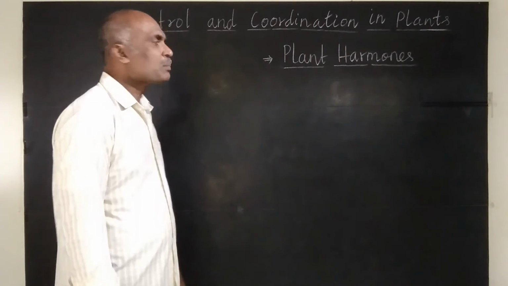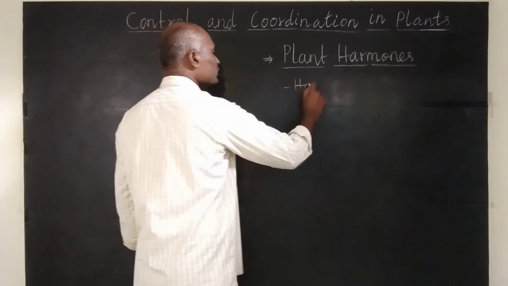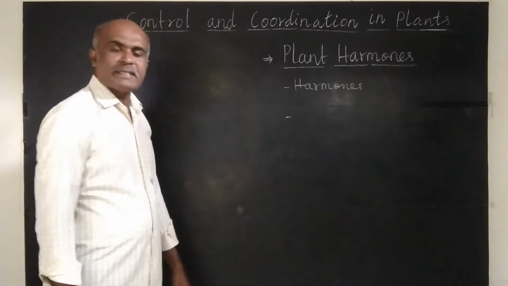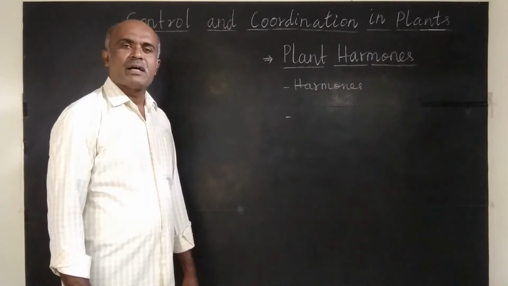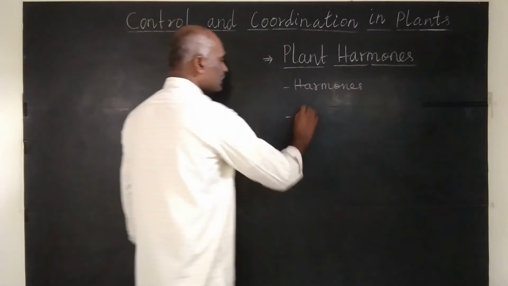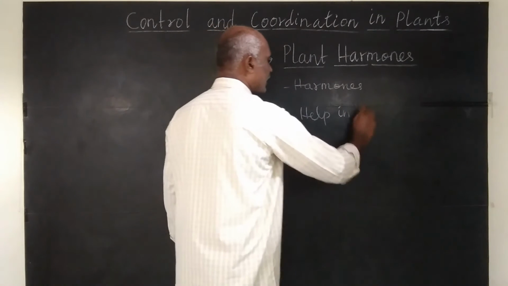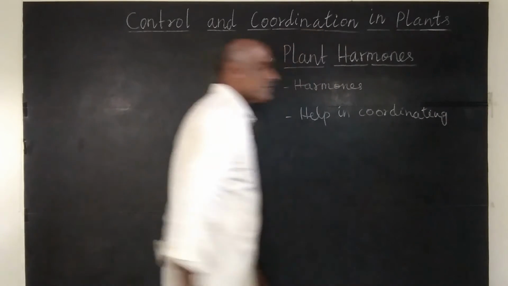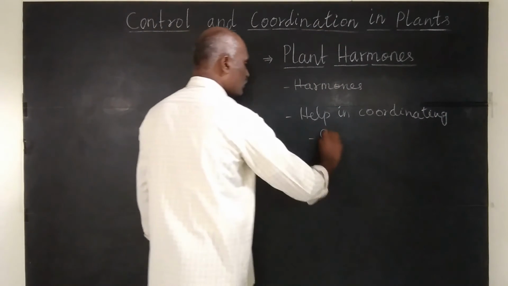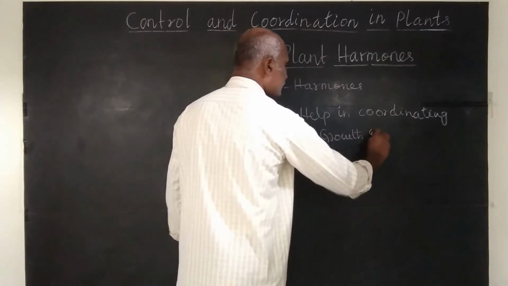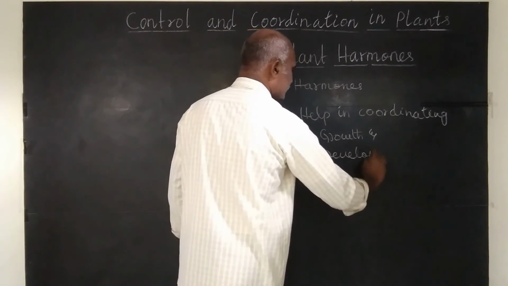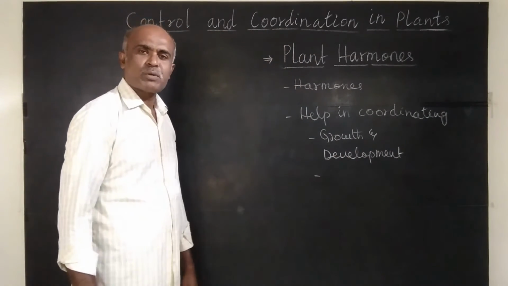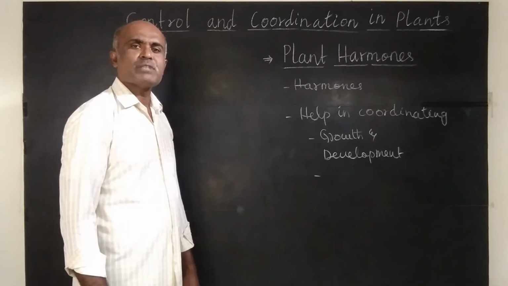Now let us study about plant hormones. What are hormones? Hormones are chemical substances. These plant hormones help in coordinating growth and development of plant. Plant hormones also help in coordinating responding to environmental stimuli.